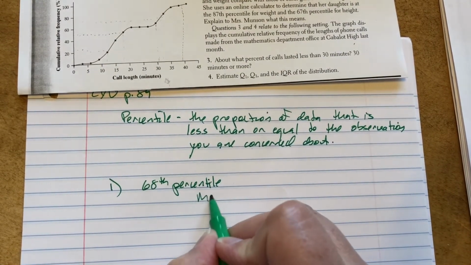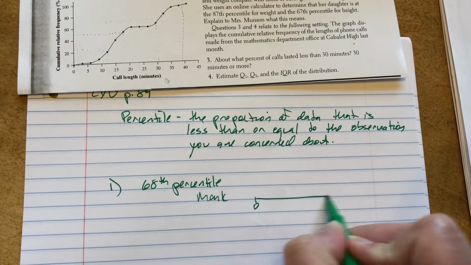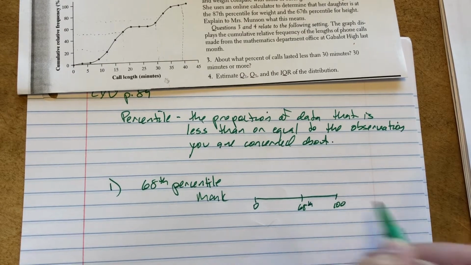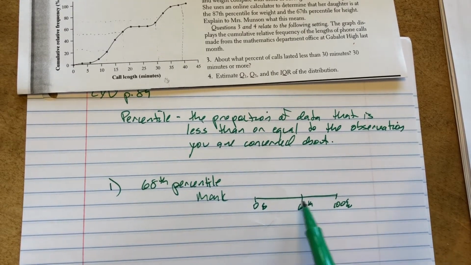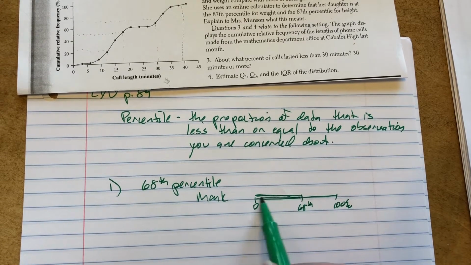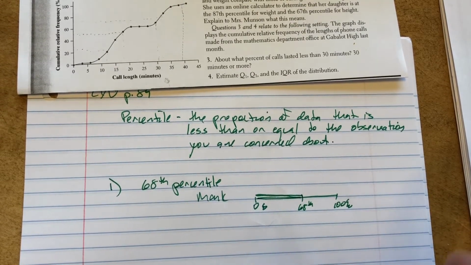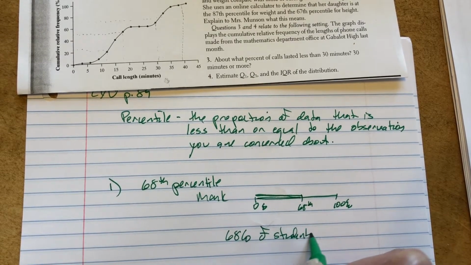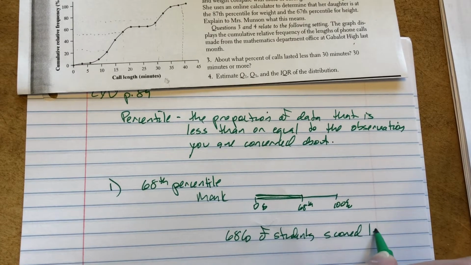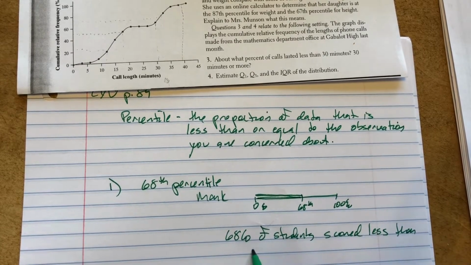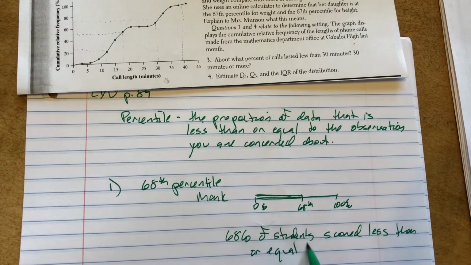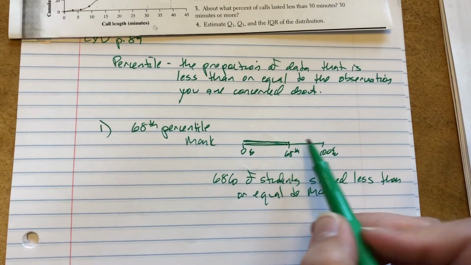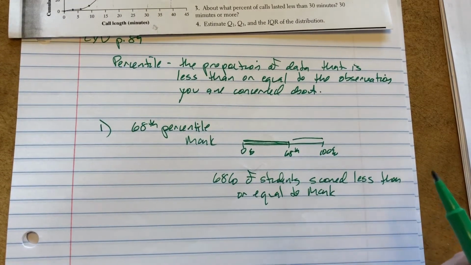So here's Mark. You've got 0 to 100%. So the 68th percentile is right about here, because these are all percents. That means 68% of the other students scored less than or equal to Mark, which means the other 32% scored higher.